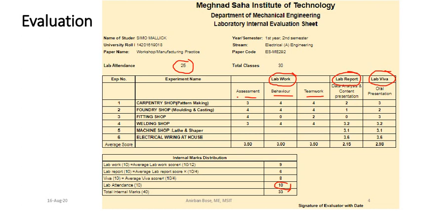Then teamwork is also very important. When you are working in a team, you have to remember that there should be a very good connection among all of you. It is not good that one person is doing everything and others are not doing anything, and it is also not good that one person is not doing anything and the other 2 or 3 are doing everything. So everyone has to be involved, and accordingly you will be graded in a team. That is very, very important. So these are the things that we see in the lab.